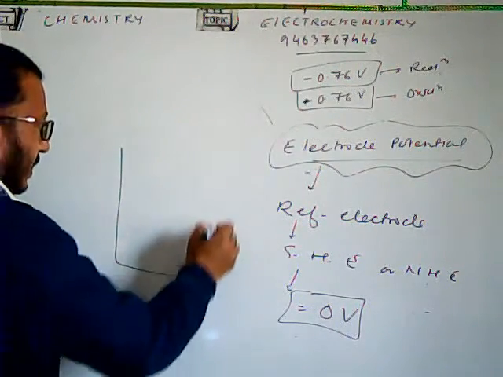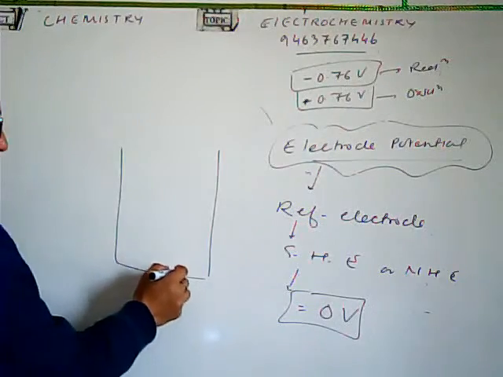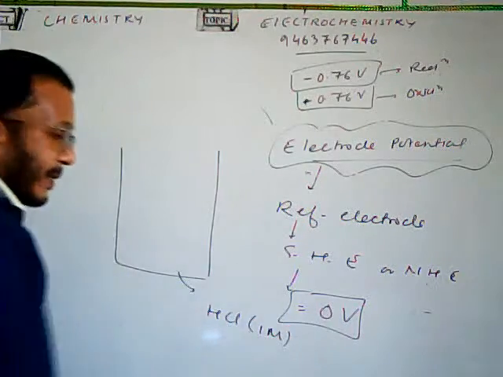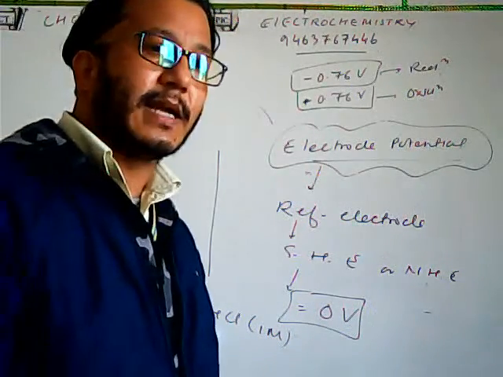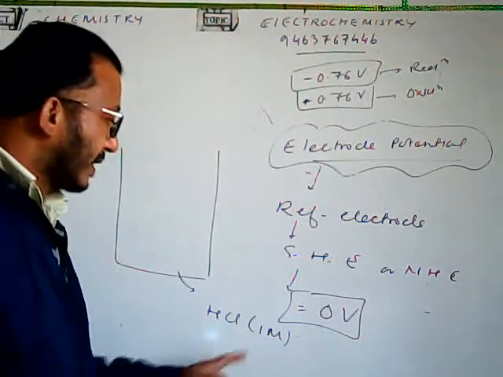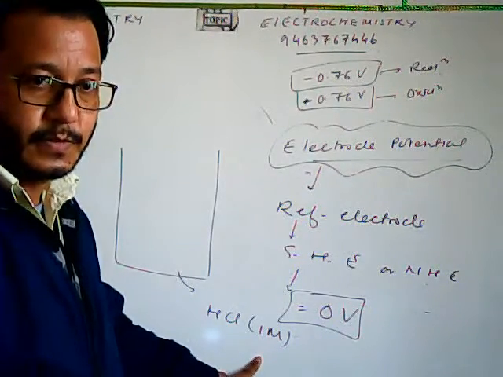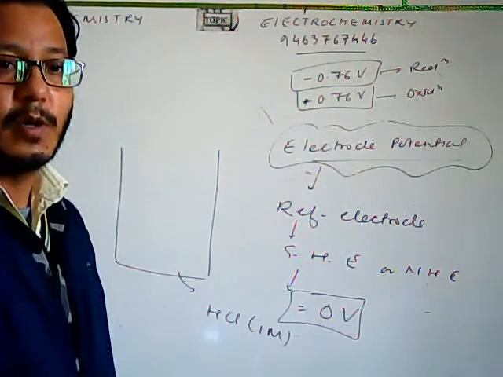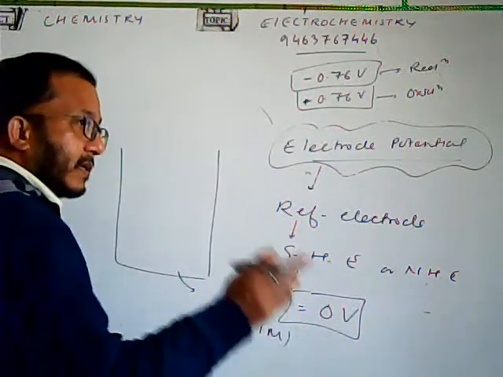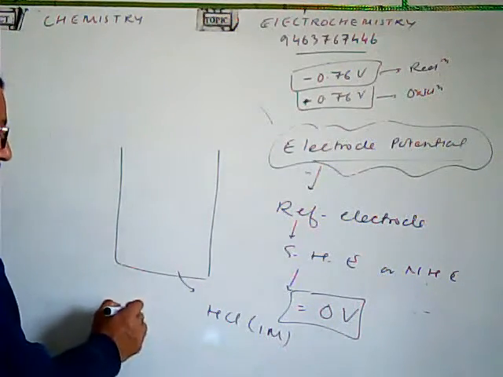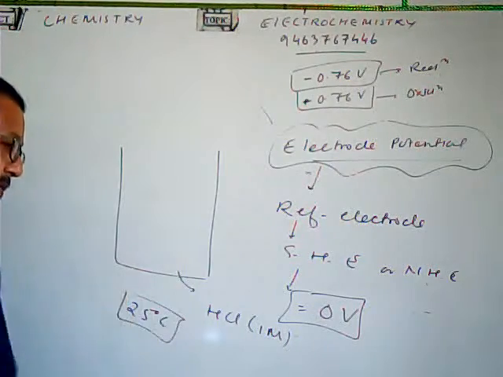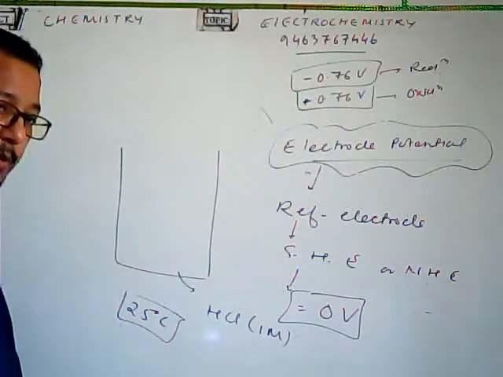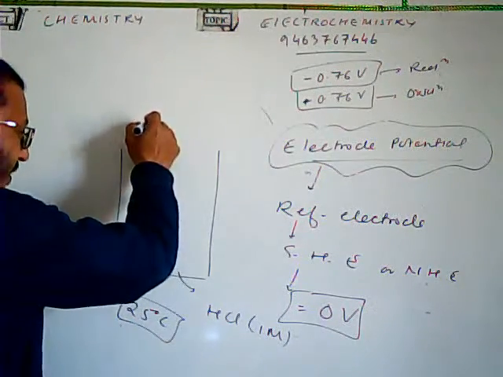This is, let's say, an arrangement where we have HCl solution taken, which is 1 molar. And remember that whenever we measure the standard electrode potential, the concentration of the solution is 1 molar. Fine. So when we take the concentration as 1 molar, then we get the standard electrode potential. And the temperature at which we measure this one is 25 degrees Celsius, that is 298 Kelvin. Okay, this is the temperature at which we measure the standard electrode potential. Fine. Now, in this case, we have an arrangement here.